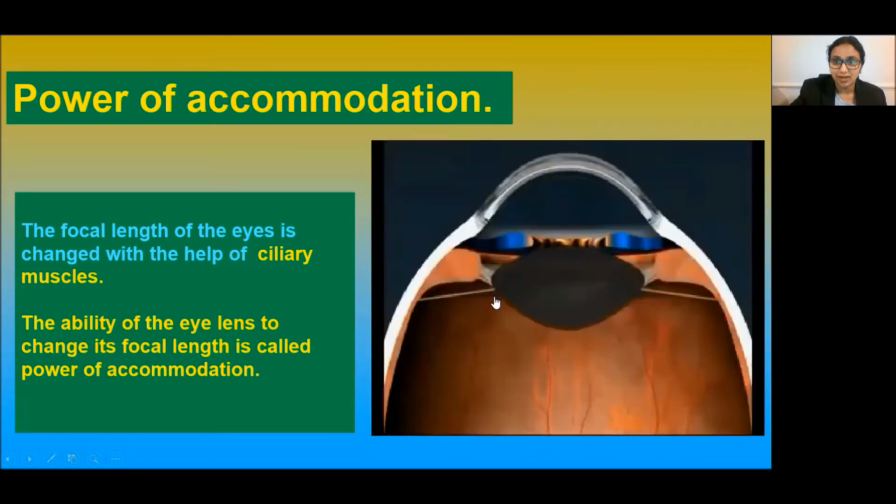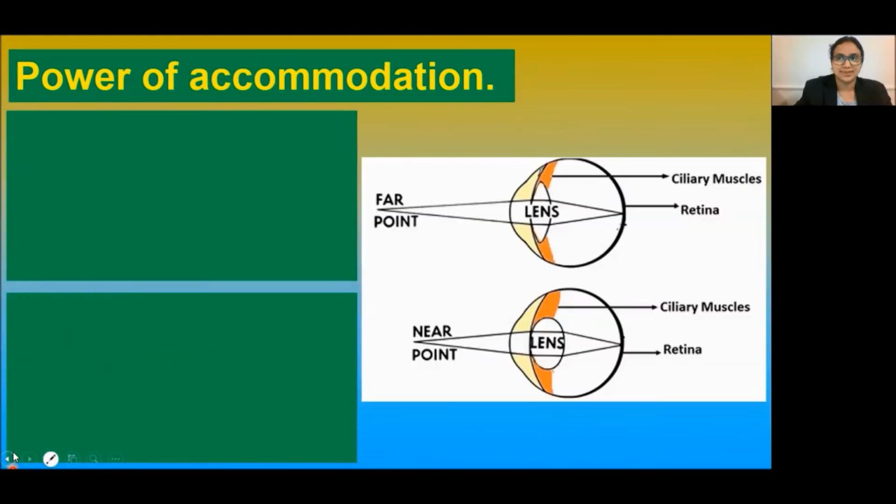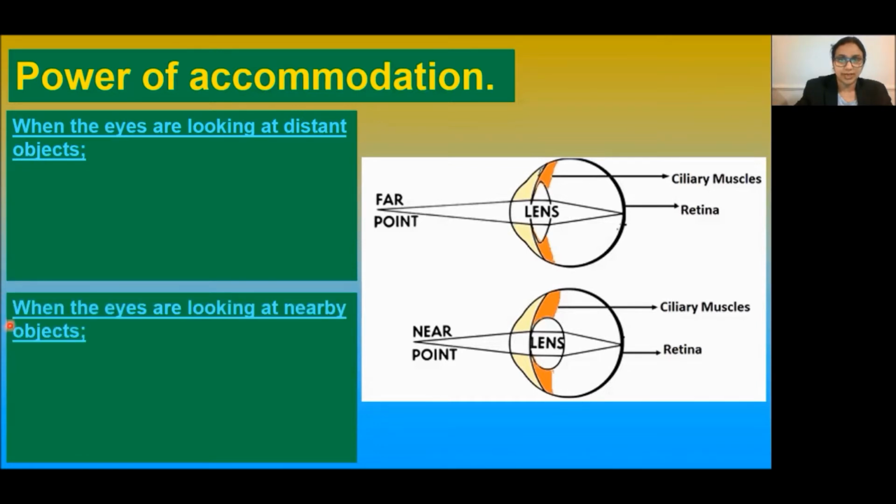Look at this, how it changes its curvature and focal length. Let us consider two scenarios here. What happens when the eyes are looking at distant objects, and when the eyes are looking at nearby objects? The ciliary muscles are relaxed. The ciliary muscles are contracted.